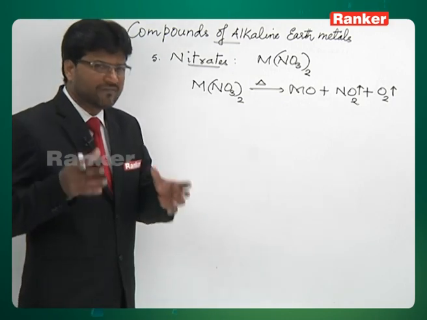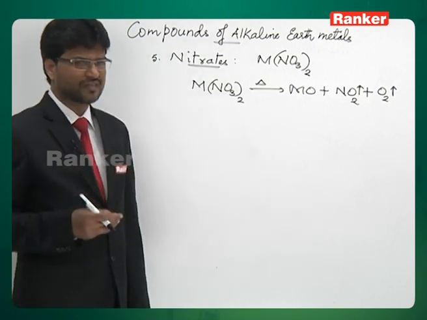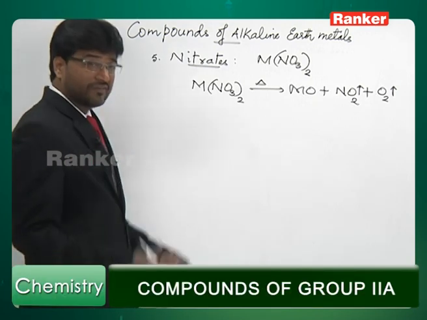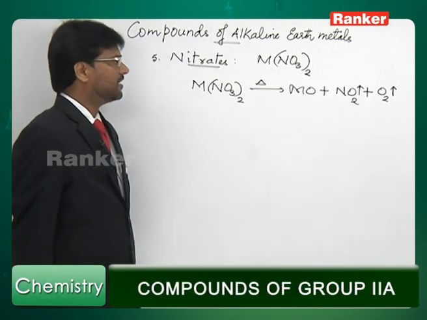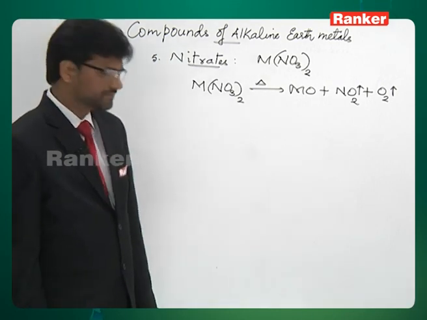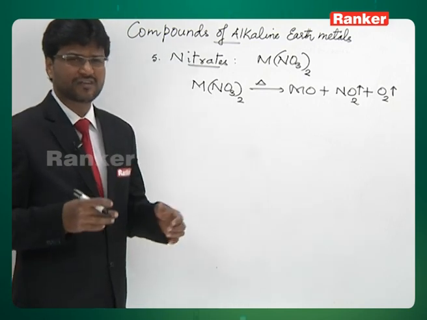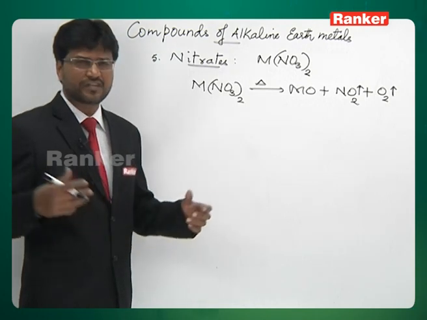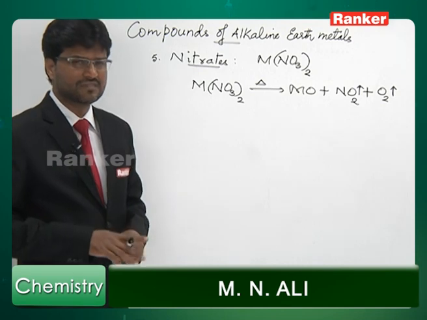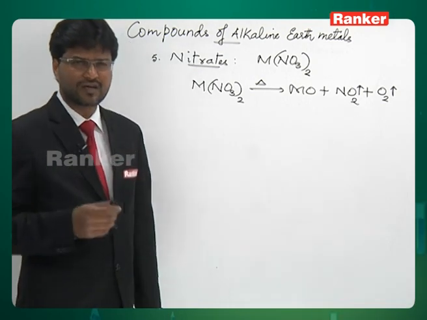So we have talked about compounds of alkaline earth metals. We have seen oxides, hydroxides, carbonates, nitrates, sulfates, and even halides we have discussed. Now let's move on to anomalous behavior of beryllium. Beryllium is the first element in this group. It is because of its very small size and high polarizing power of Be2+ that it differs in most of its properties from the rest of the alkaline earth metals. We are going to discuss some points of difference between beryllium and the rest of the alkaline earth metals.